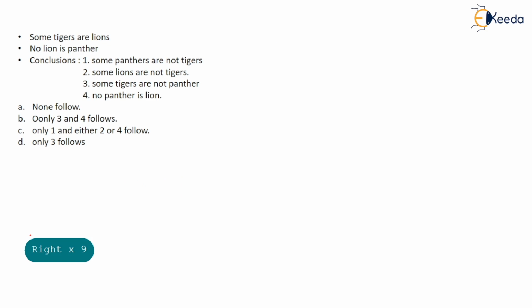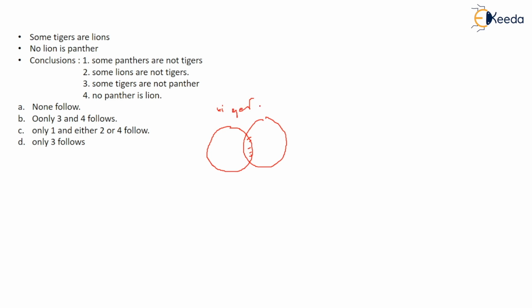Okay, so here is a question. The question is some tigers are lions. So you have to make a circle of tiger, then lion. And some tigers are lions, right? Second is no lion is panther. This panther and lion should not be related. There should be no relation between panther and lion.